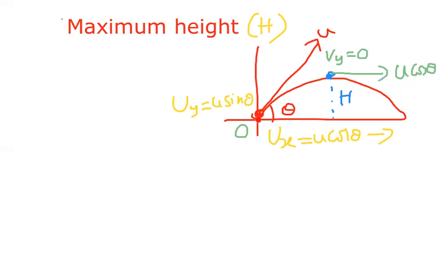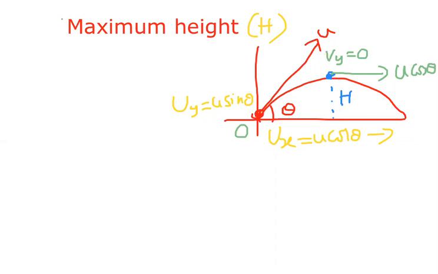At the starting point u cos theta, here also u cos theta, at any other point also u cos theta, everywhere in horizontal direction from starting to ending the value is not changing. Why is the value not changing, sir? Because acceleration is 0, horizontal velocity is constant. So we get u cos theta every time in horizontal direction. In vertical direction its value is 0 at maximum height.